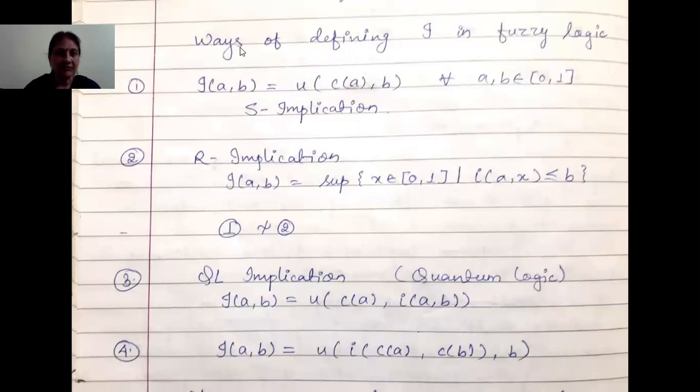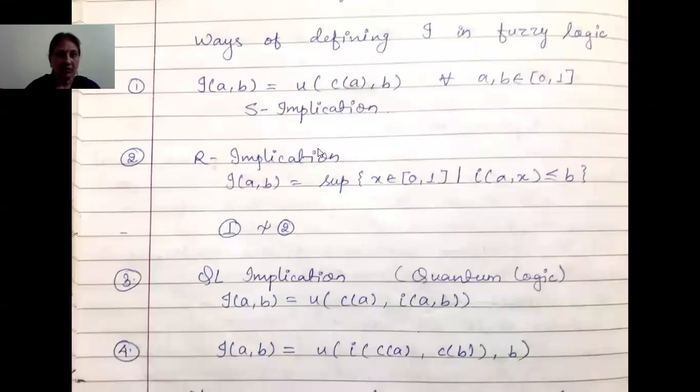In the first lecture, we have studied the ways of defining fuzzy logic, implications in fuzzy logic. We have already dealt with S implication, which was defined as I(A,B) equals union within bracket C(A), B for all A and B belonging to the closed interval [0,1].